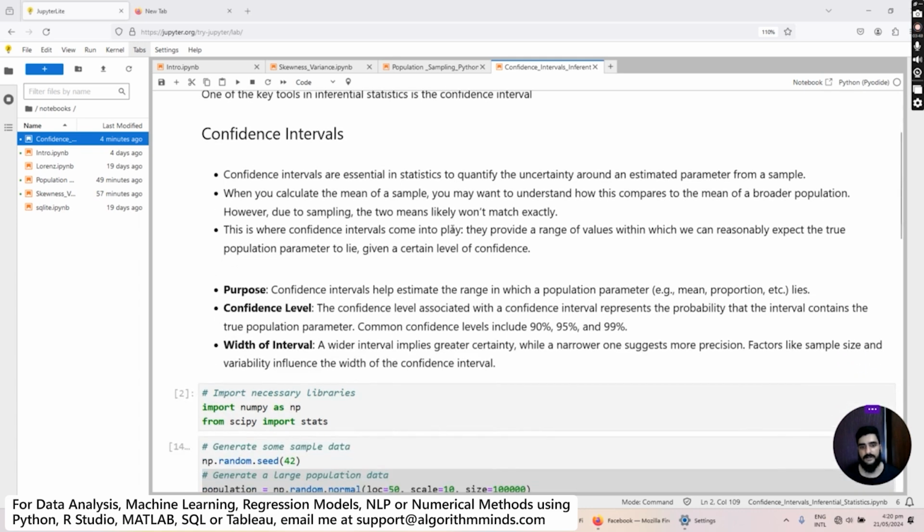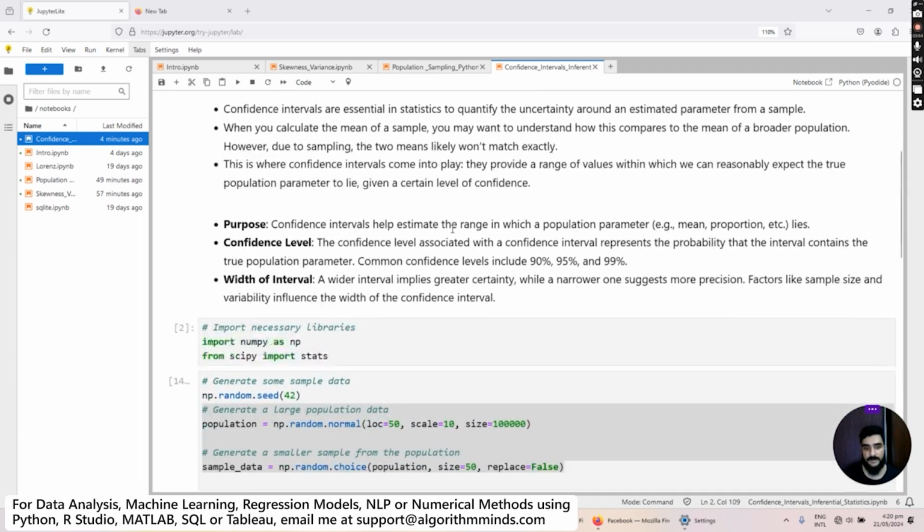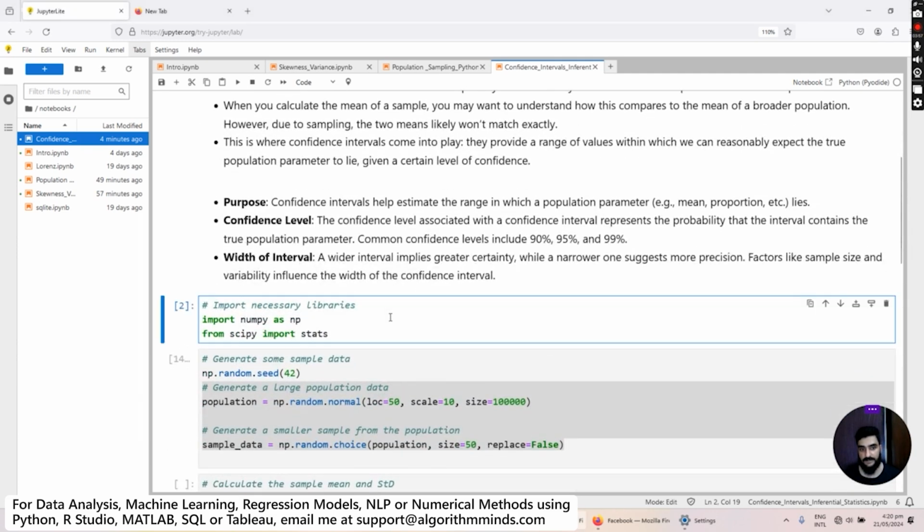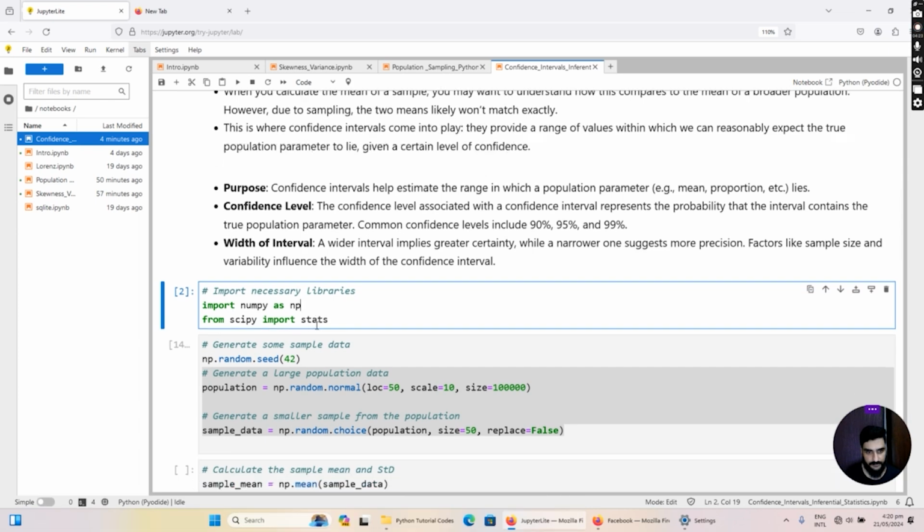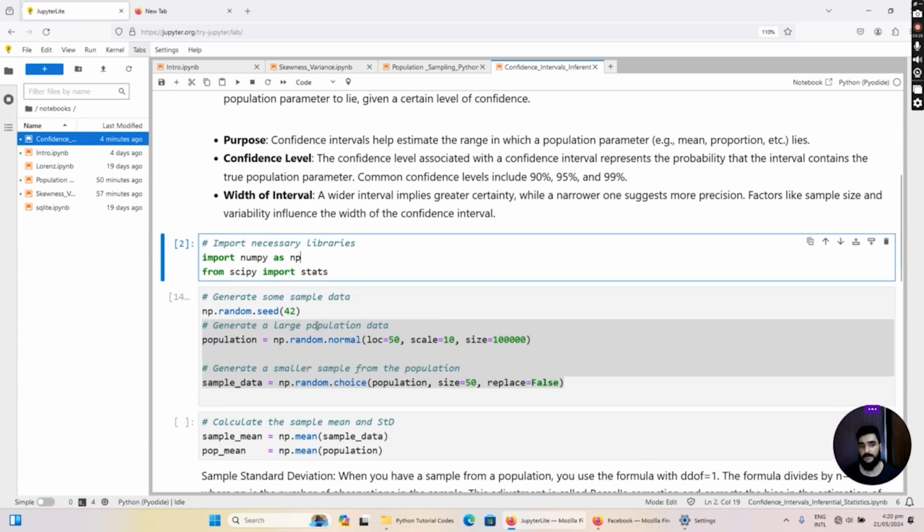So enough for the theoretical jargon. Let's move on and actually exercise those concepts in Python programming. For that purpose, I'm going to first import two important libraries for today's lecture. The first one is NumPy, the second one is SciPy. I'm going to use this Python statement here: import numpy as np, then from scipy import stats. So from the library SciPy, I'm importing the module stats, and I'm importing the NumPy library as np. Whenever we want to call the NumPy library, we are going to use its alias, np. So now you have imported your libraries.